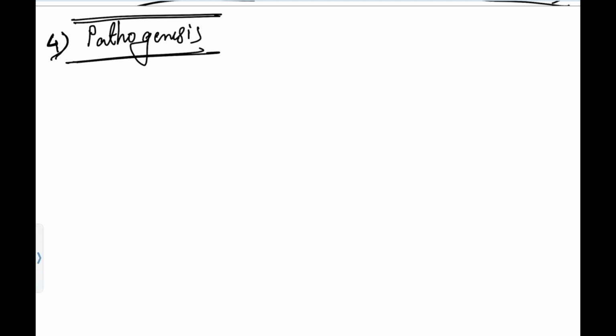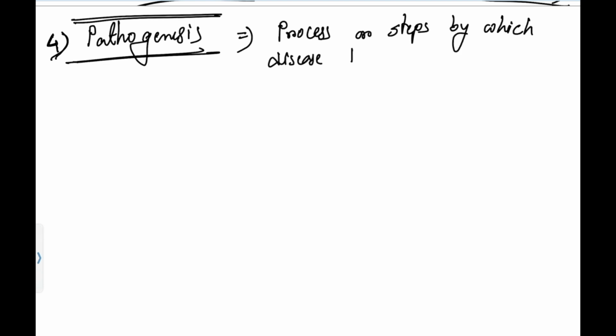Now coming to the fourth terminology, pathogenesis. Those terms sound more or less the same: pathogen, pathogenicity, pathogenesis. Pathogenesis means something which is under process. This is a process or steps. It is not a single step. Moreover, it is the summation of some steps by which disease develops. Understood? Disease develops after infection, so it is not a single step.